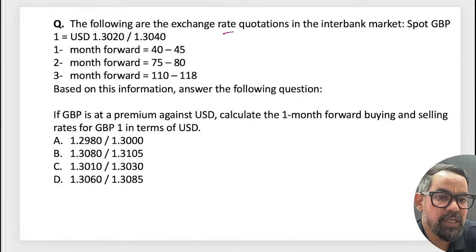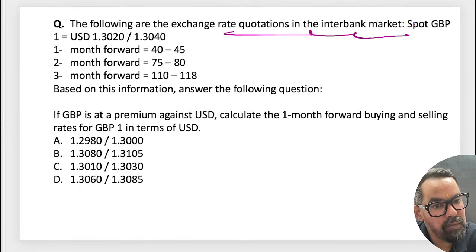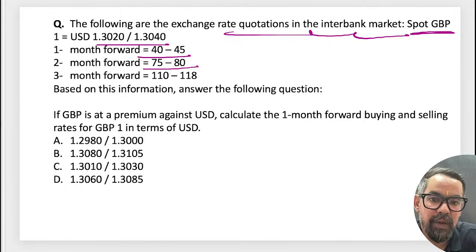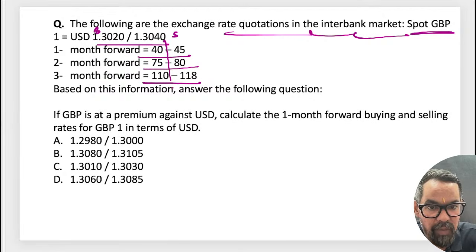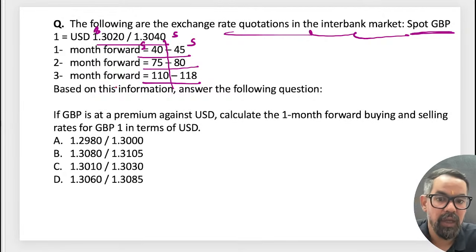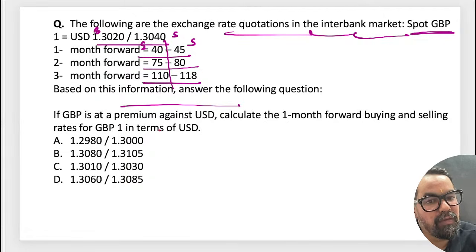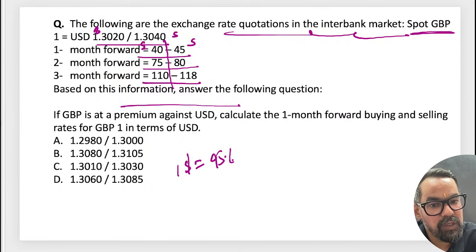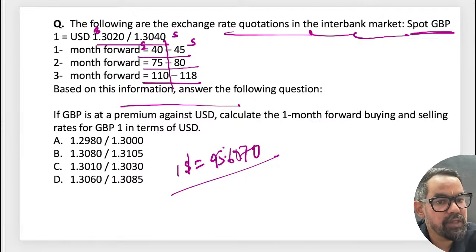The following are the exchange rate quotations in the interbank market. Spot GBP, $1 is equal to this. 1 month forward this, 2 months forward this. Here, the first side is the buy rate and this is the sell rate. Based on the information, whenever we write something like this, let's say $1 is equal to 95.6070, if I'm writing this, then what does it mean?